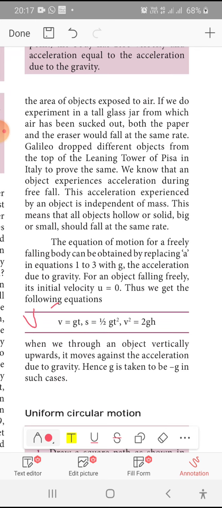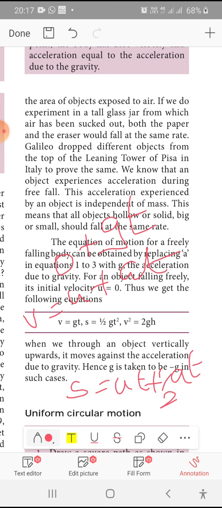So v is equal to u plus at, u is 0 plus gt, so v is equal to gt. s is equal to ut plus half at square, u is equal to 0 and a is equal to g, so you will get s is equal to half gt square.